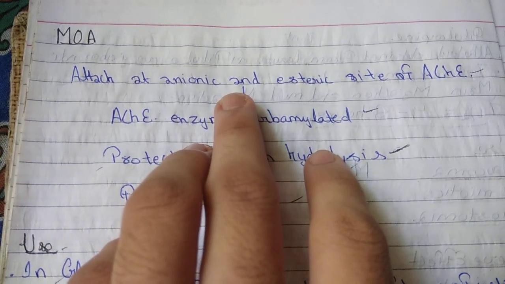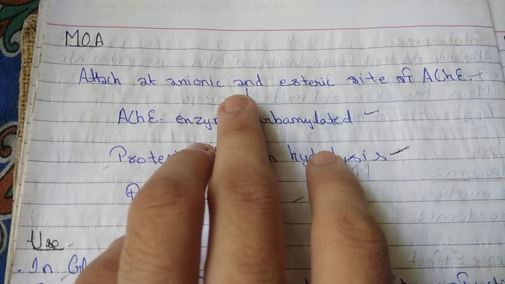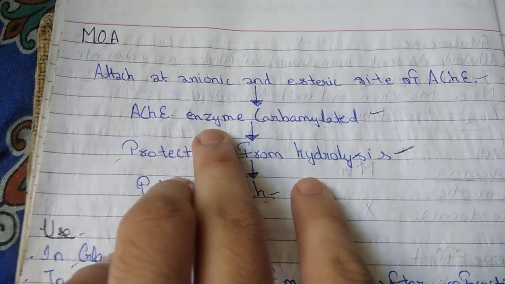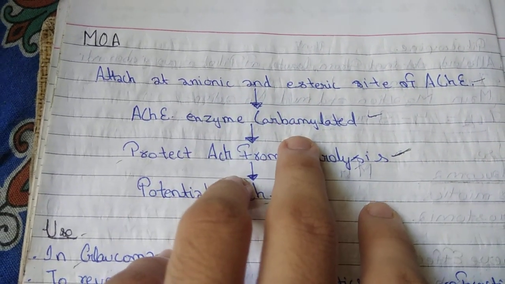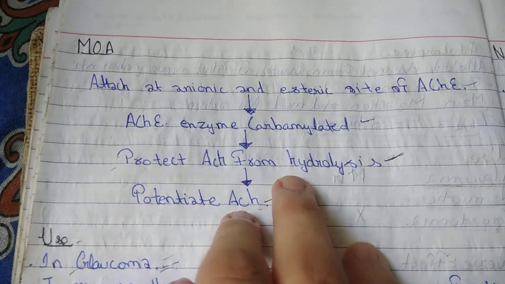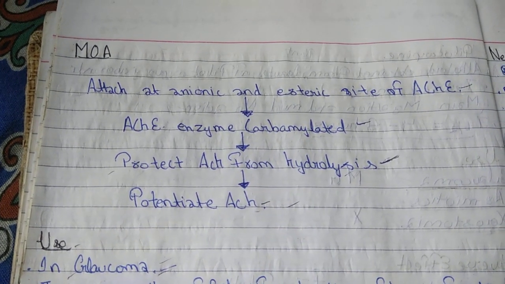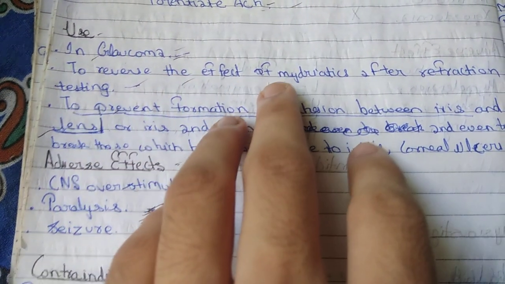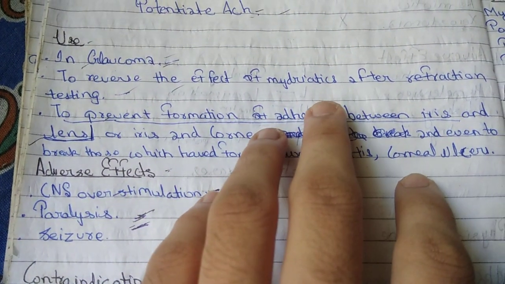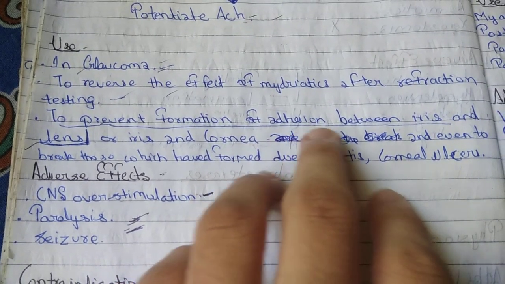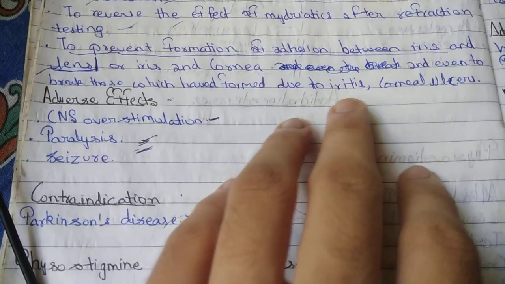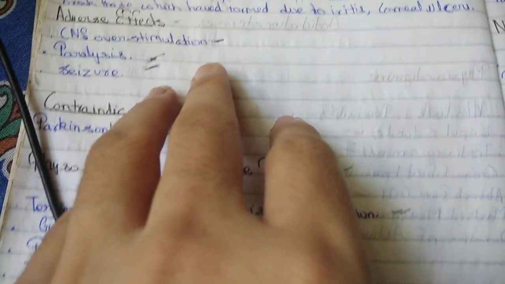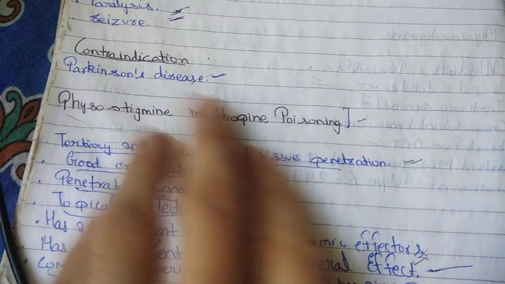Mechanism of action of physostigmine. It attaches to anionic as well as esteratic site of acetylcholinesterase enzyme. Now this acetylcholinesterase enzyme gets carbamylated. It protects acetylcholine from hydrolysis as well as potentiates acetylcholine. Uses: it is used in glaucoma. It is used to reverse the effect of mydriatics after refraction testing. It is used to prevent the formation of adhesion between iris and lens. Adverse effect is CNS overstimulation, paralysis as well as seizure. Contraindicated in Parkinson disease.